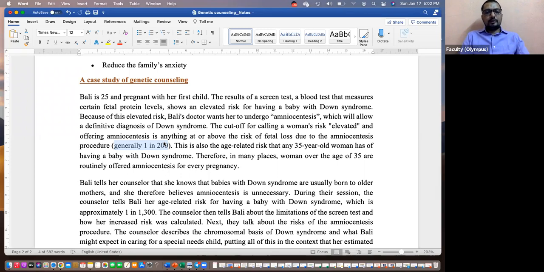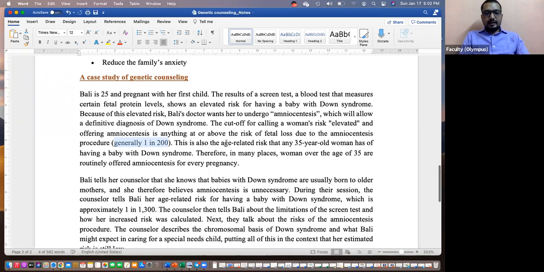So that is what happened here. The doctor explained to her, and also the age-related risk factor that any 35-year-old woman has of having a baby with Down syndrome. Any 35-year-old woman has a higher chance of having a baby with Down syndrome. We talked about that, right? With an increase in the mother's maternal age, Down syndrome risk increases. It doesn't guarantee, but the risk factor increases. Therefore, in many places, women over the age of 35 years are routinely offered amniocentesis for every pregnancy.